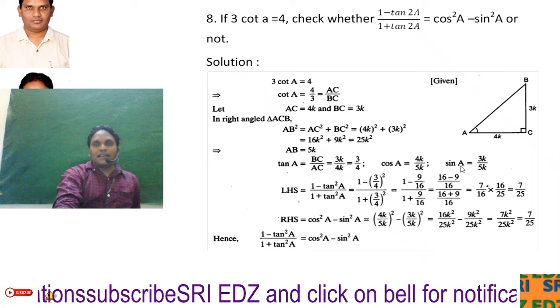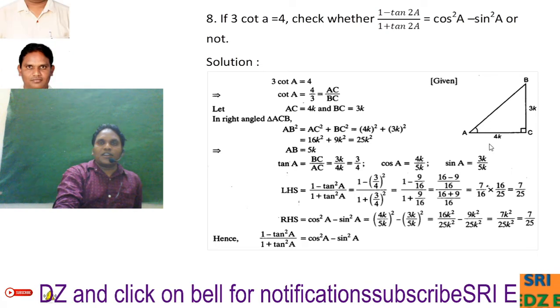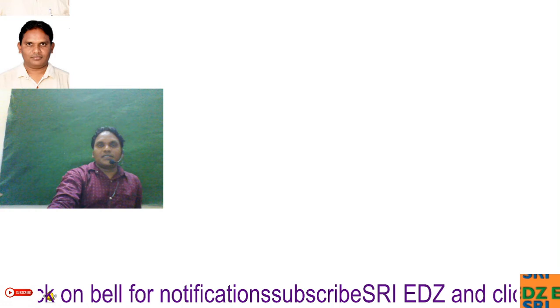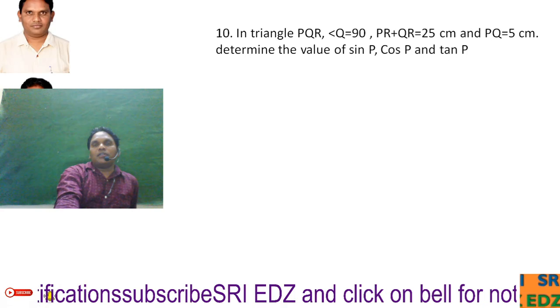So we apply all these values in LHS and in RHS also. We got the same value, so LHS is equal to RHS. That means 1 minus tan square A divided by 1 plus tan square A is equal to cos square A minus sin square A. That is the eighth question. Ninth is very simple, so I did not explain it here. Just go through that and do it by yourself.